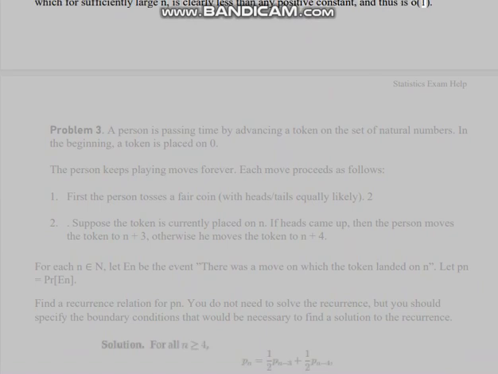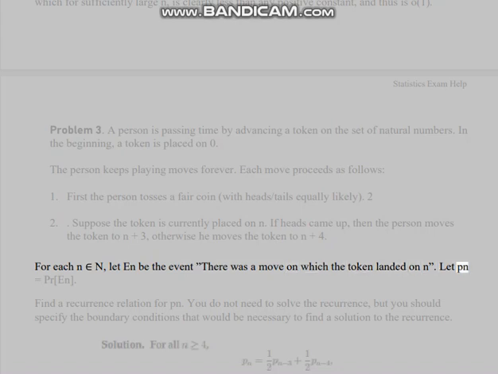Problem 3. A person is passing time by advancing a token on the set of natural numbers. In the beginning, a token is placed on 0. The person keeps playing moves forever. Each move proceeds as follows. 1. First the person tosses a fair coin, with heads and tails equally likely. 2. Suppose the token is currently placed on n. If heads came up, then the person moves the token to n+3, otherwise he moves the token to n+4. For each n, let An be the event there was a move on which the token landed on n.